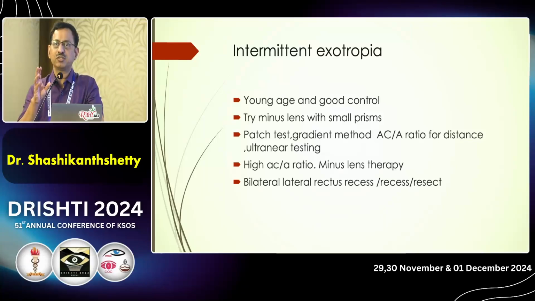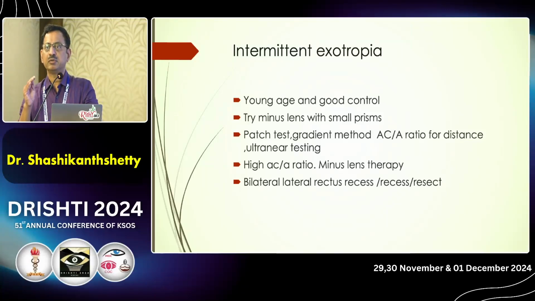And intermittent exotropia, when we need to operate, that's a very big question. We avoid surgery if the child is less than 4 years, because of the possibility of developing consecutive esotropia. And if they have very good, excellent control, we don't touch them. We either give them minus lens therapy with small base-in prisms, which helps them to accommodate and then converge and reduce their exodeviation.